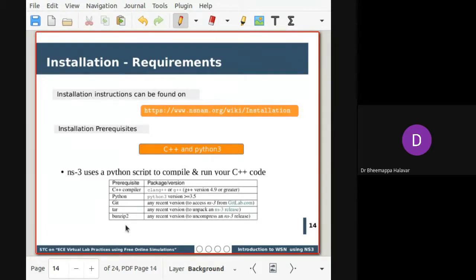Git and tar are also needed. Tar is for unzipping, and Git is for accessing a recent version of NS3 from GitLab. It is a version control mechanism through which the latest code or latest update of the NS3 source files can be accessed. So these are the things which should be installed.